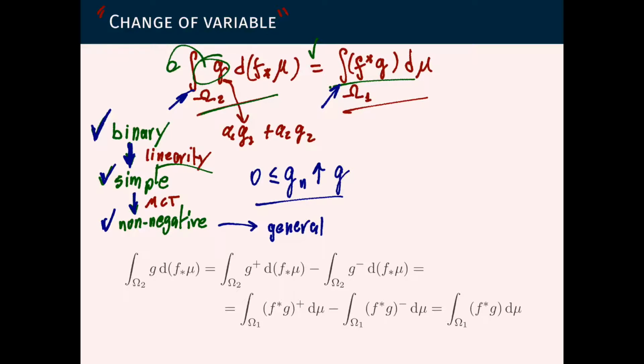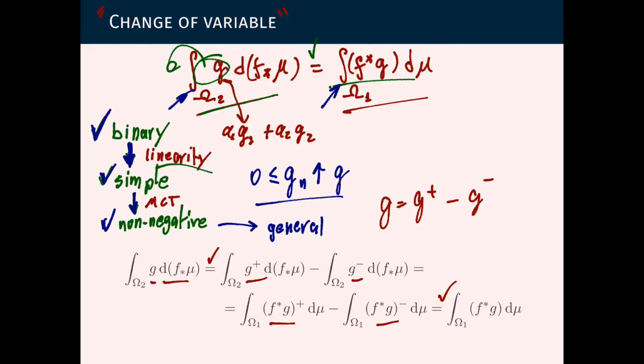And usually, how do we go from non-negative to the general case? We write, as usual, g to be the positive part minus the negative part. And when we do that, just note that here we're integrating a function with respect to a measure. We can just separate. This is the definition of integral. And here we can use the fact that we know already this to be true for the case of non-negative functions. And we can group them together. This will be the definition of this function here.